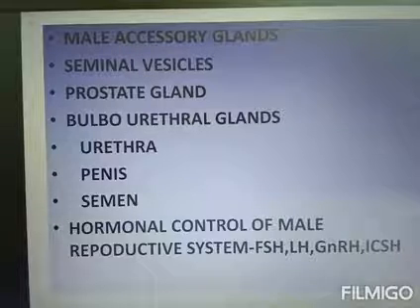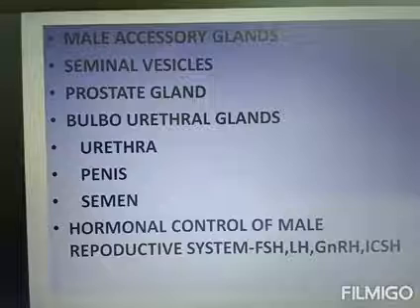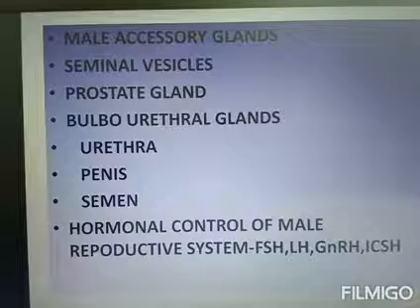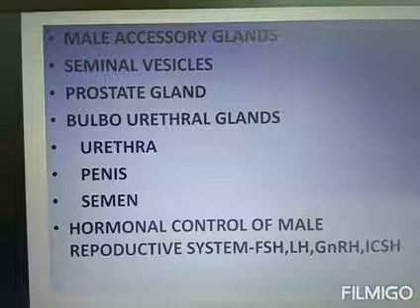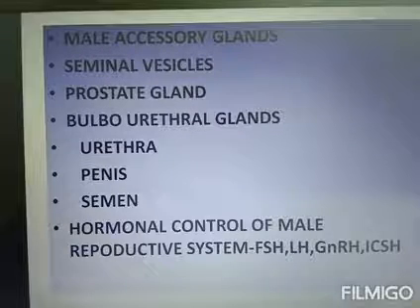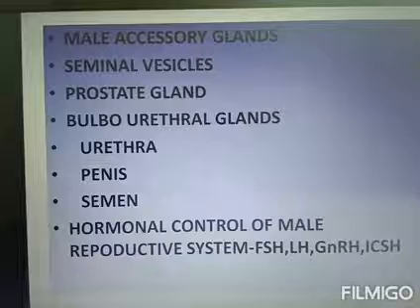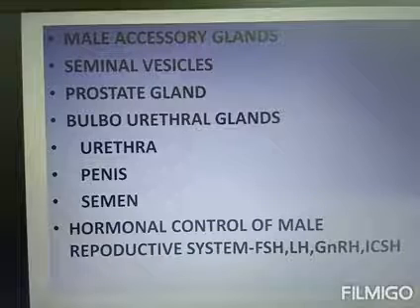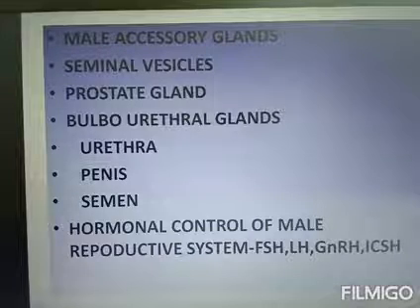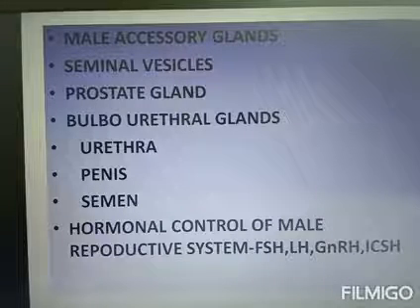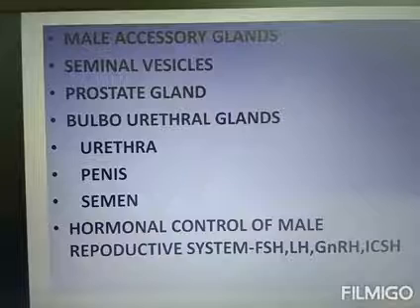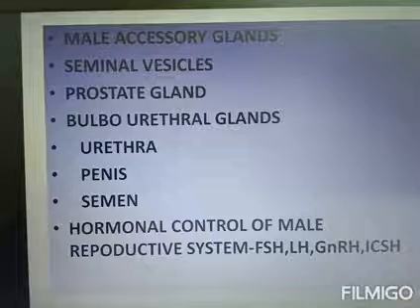Okay. For the production of semen and the reproductive ability, hormones are needed. The growth, maintenance and functions of the male reproductive organs are under the control of the hormone system. The hormones are, first, gonadotropin releasing hormone.